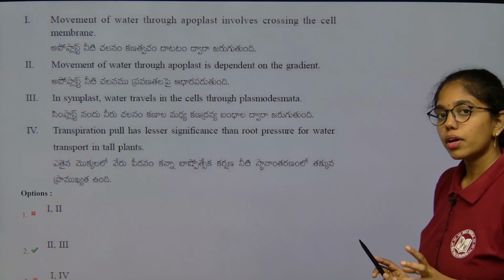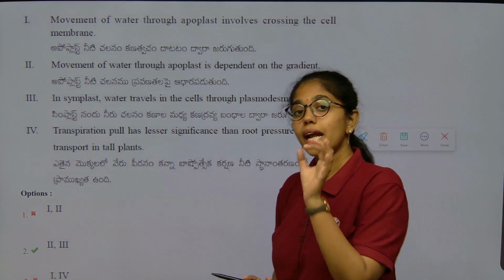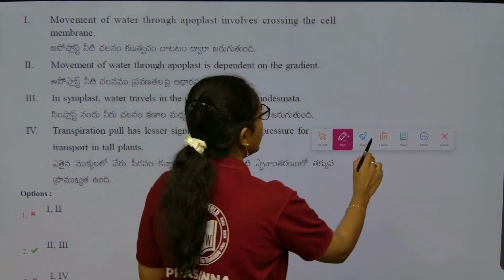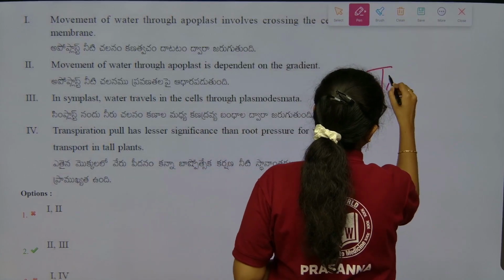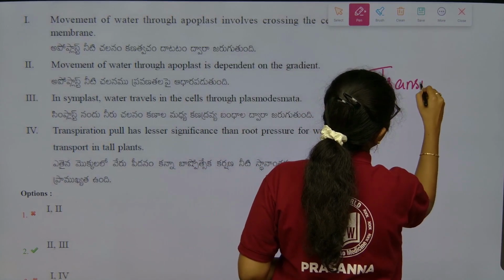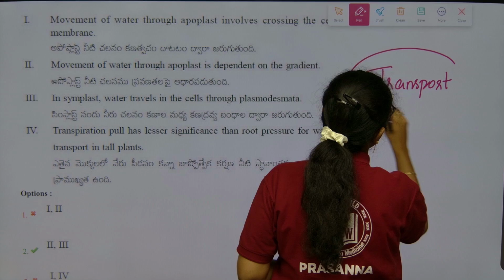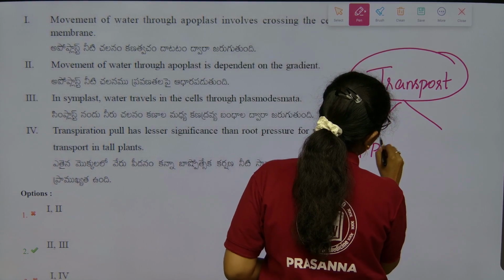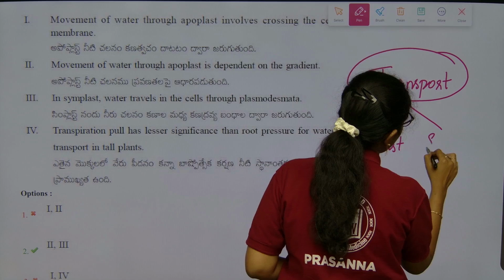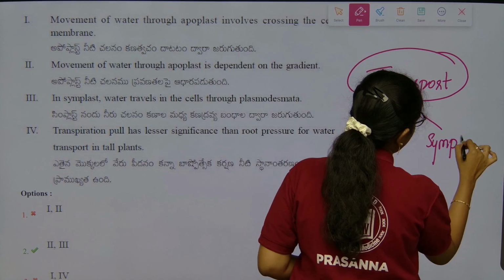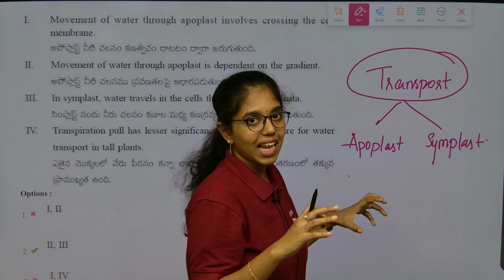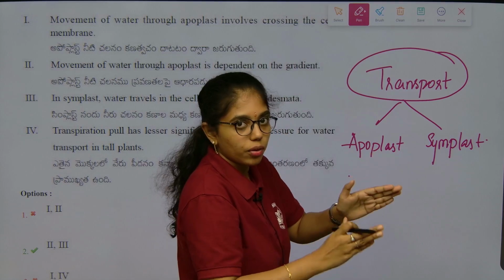This is again from transport in plants, from apoplastic and symplastic movement. We all know apoplastic movement is through cell walls and it is intercellular.